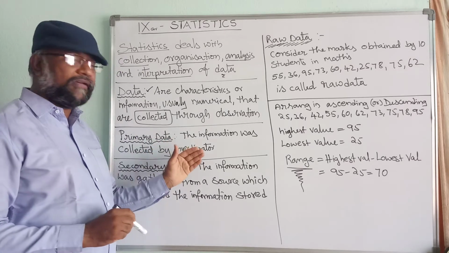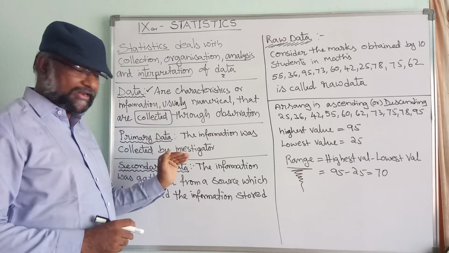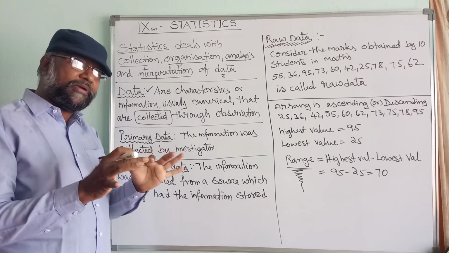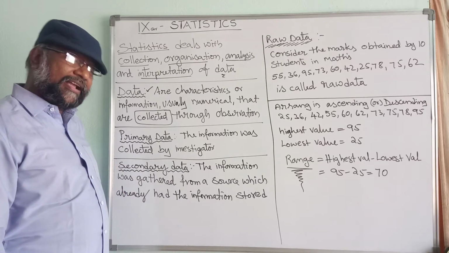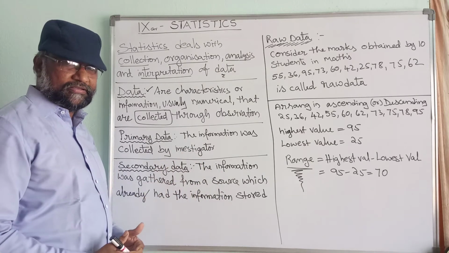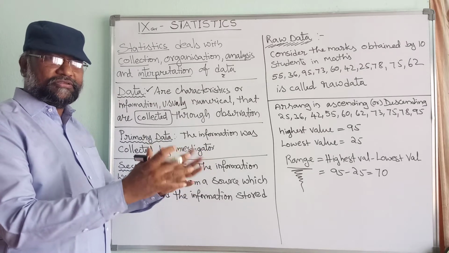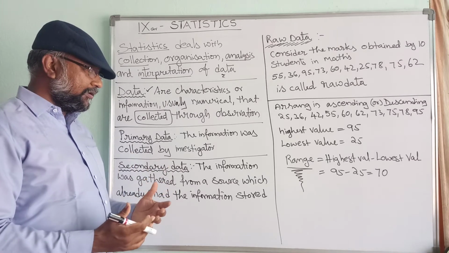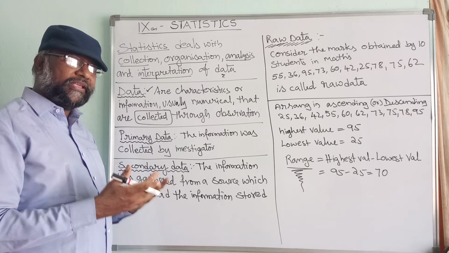Like that, you can have a real life situation like that. If you collect it yourself, then the data which is in your hand is called the primary data. Now secondary data means someone collected it and stored it somewhere as information. If you want to know, you can find out from the web or internet.